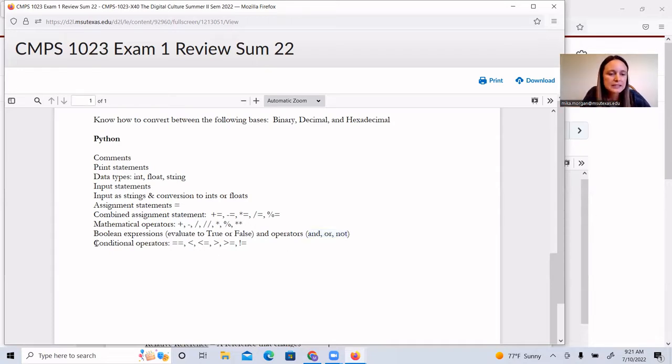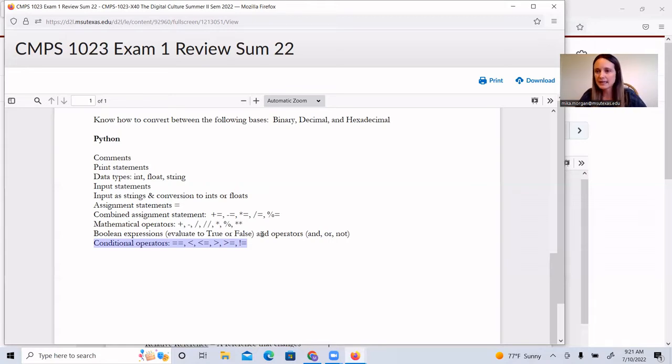We also talked about these conditional operators in the Python basics video. Because we use a single equal sign as an assignment operator, if I want to actually check for equality, I need two equal signs to do that. And then the exclamation mark is going to be not, so this would be not equal to. So are these two things equivalent? Are these two things not equivalent? And you could watch that video for some more examples of that.